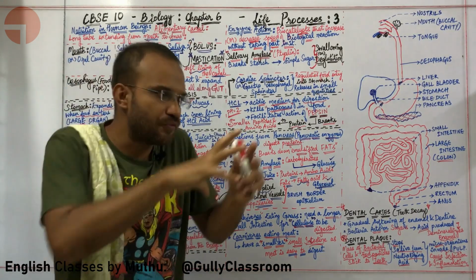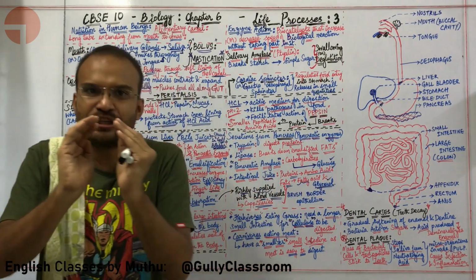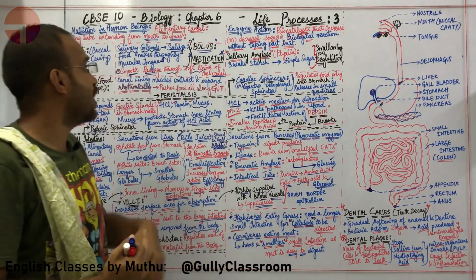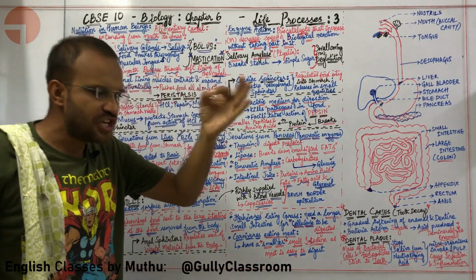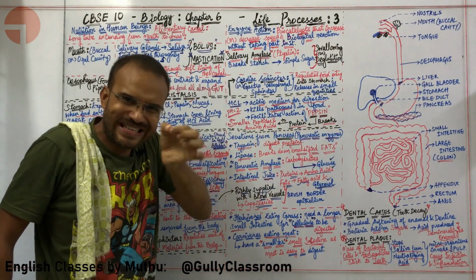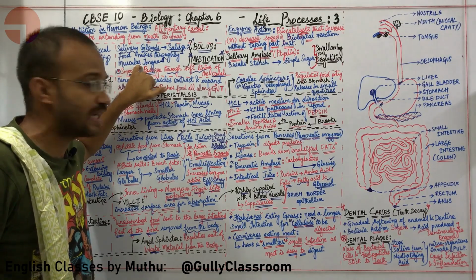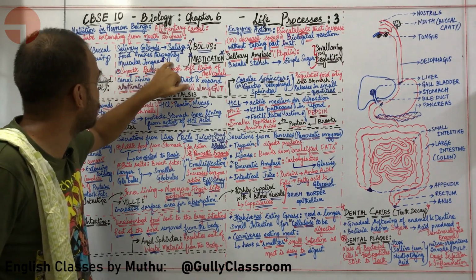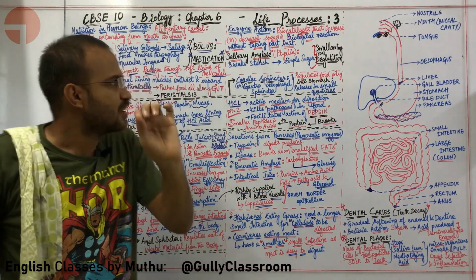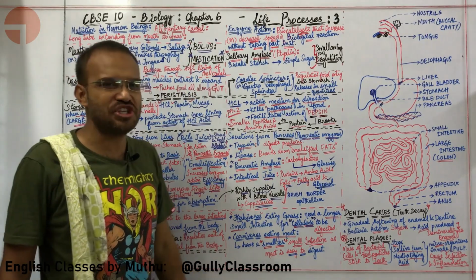The process of crushing the food and breaking its texture, converting it into a shapeless ball is called as mastication. So what is mastication? Mastication is the process by which different types of food are chewed by the teeth and the muscular tongue. The food is mixed thoroughly with the saliva and a shapeless ball called as bolus is produced. This is called as mastication.